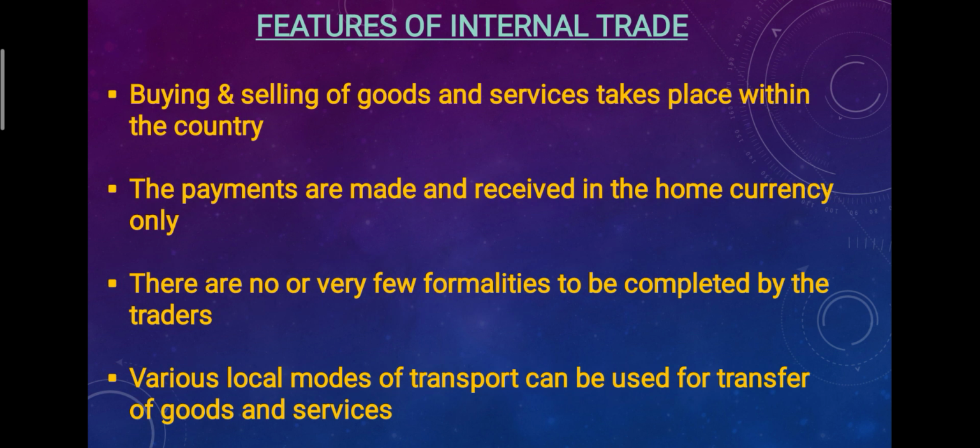Now, features of internal trade. We have already covered the meaning. It has 4 features. First is buying and selling of goods and services takes place within the country. That means all the goods and services will be either sold or purchased within the boundaries of the country only. Whatever payments we make or receive will be in the home currency only. There are either no formalities or very few formalities to be completed by the traders. And next is various local modes of transport. We can use various modes of transport like road transport and rail transport for transferring goods from one place to another. So these are the features of internal trade.